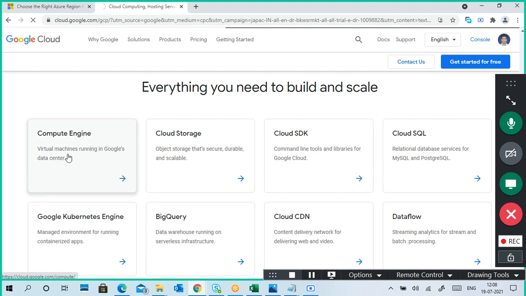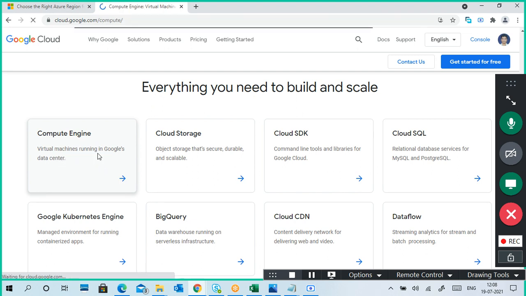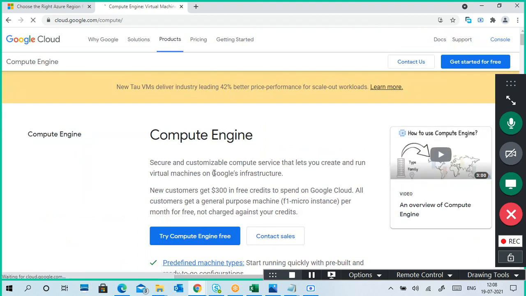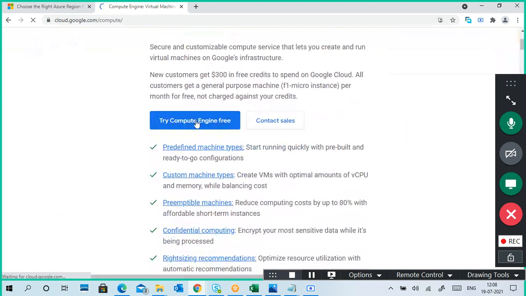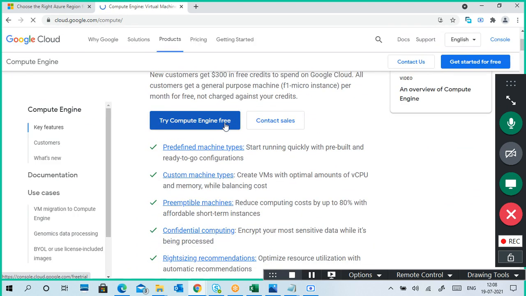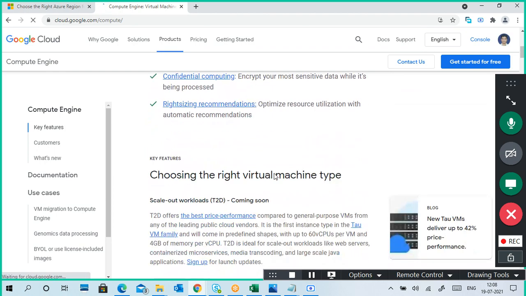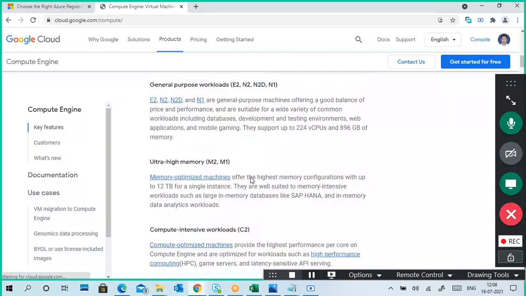This is Compute Engine, a virtual machine running in Google Cloud. Try Compute Engine free. This is also a virtual machine.